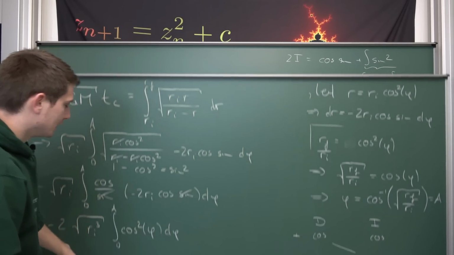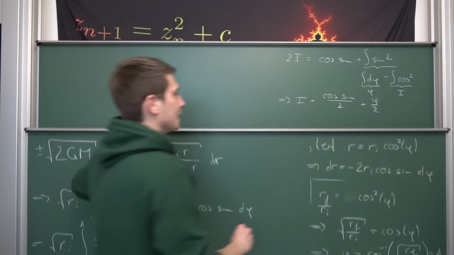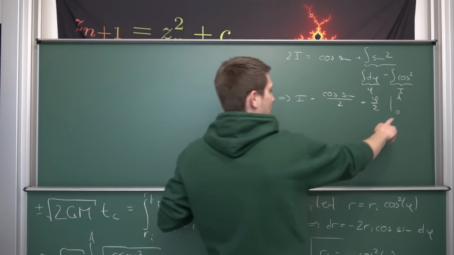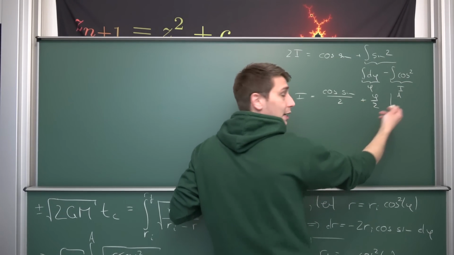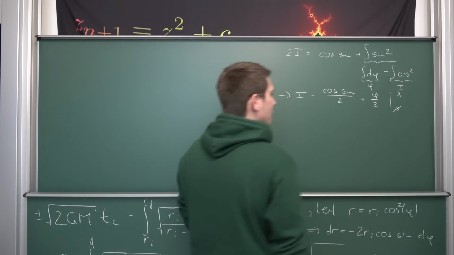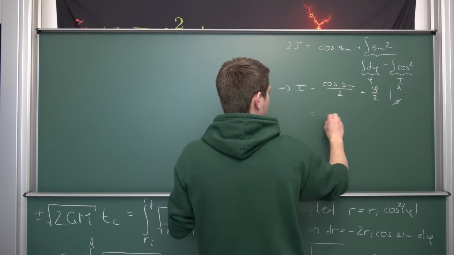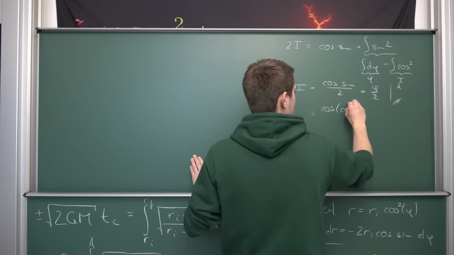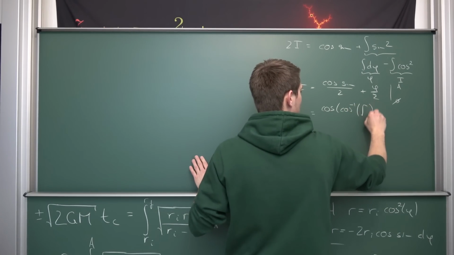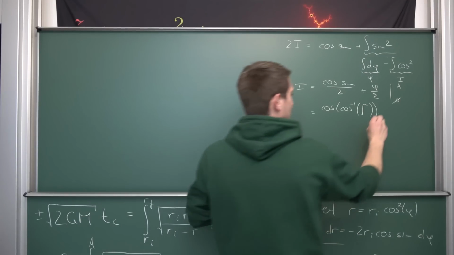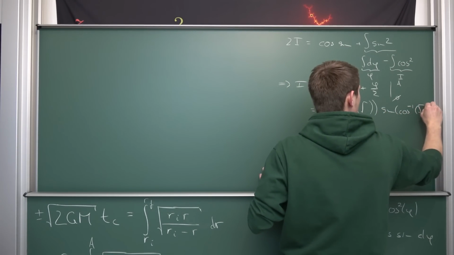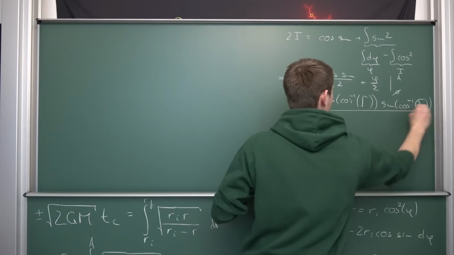And now we need to plug in upper and lower bounds from 0 to a. I mean, at 0 everything is going to vanish. Sine of 0 is 0 and phi, by plugging 0 into here, is going to vanish. And now we just need to plug in a yet again. Meaning we're going to get the cosine of the inverse cosine of the square root, and then multiply this by the sine of the inverse cosine of the square root, and all of this over 2.